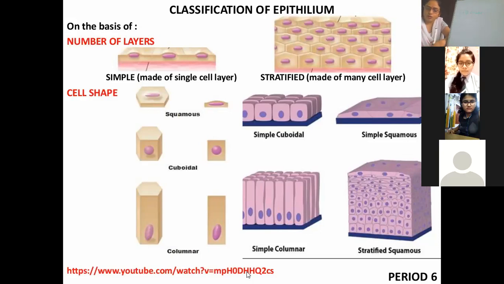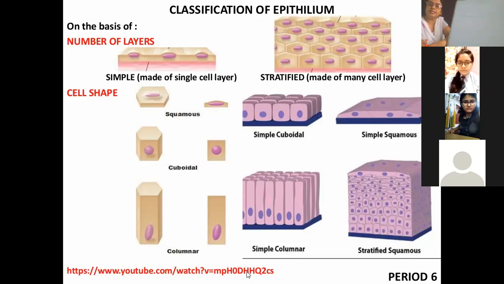First of all, I am going to describe cuboidal epithelium. Cuboidal epithelia means what? First, there will be the basement membrane, and on the basement membrane there will be the arrangement of the cells.